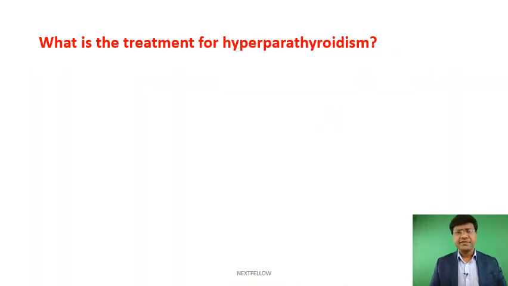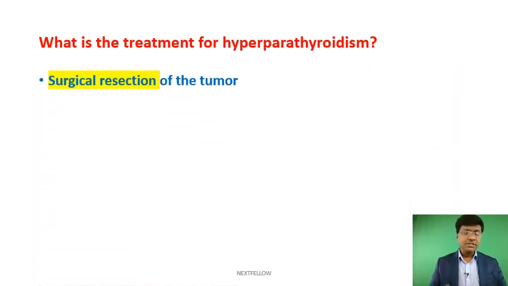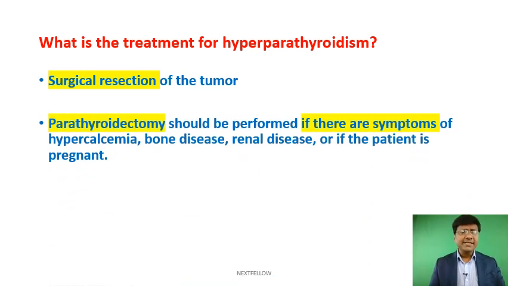Next, what is the treatment for hyperparathyroidism? Surgical resection of the tumor. Parathyroid adenoma, whatever is there, you have to remove it. That will be the treatment of choice in patients with hyperparathyroidism, and parathyroidectomy should be performed.